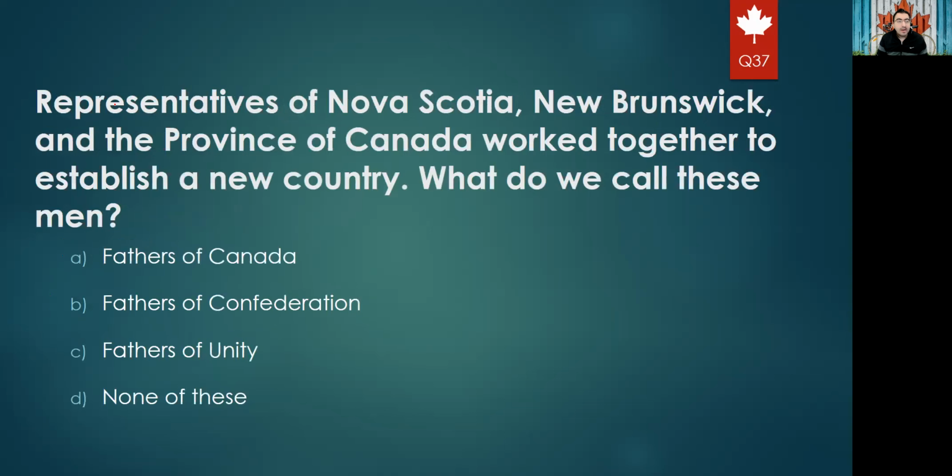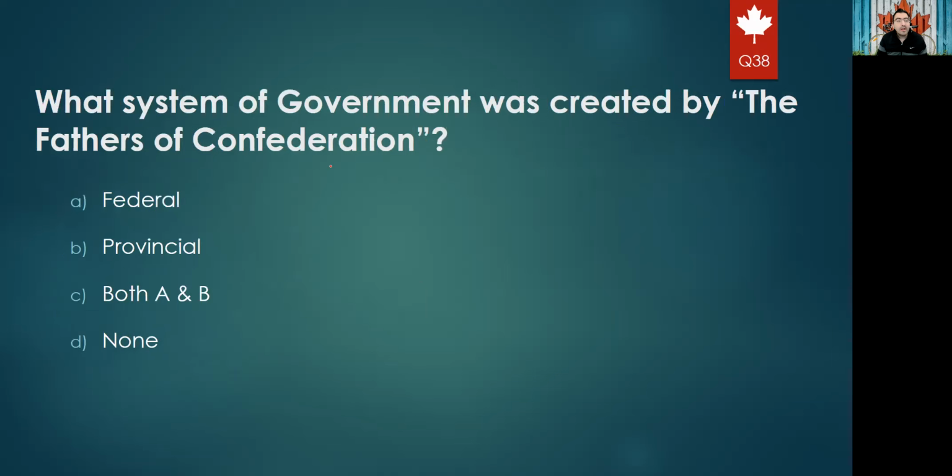Next question will be, representatives of Nova Scotia, New Brunswick, and the province of Canada worked together to establish a new country. What do we call these men? So, father of Canada, fathers of Confederation, fathers of Unity, none of these. Yeah, we know the efforts done by these four provinces was called Confederation, and so they are called fathers of Confederation. Okay, answer B.